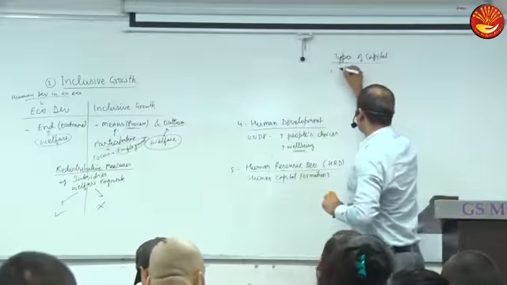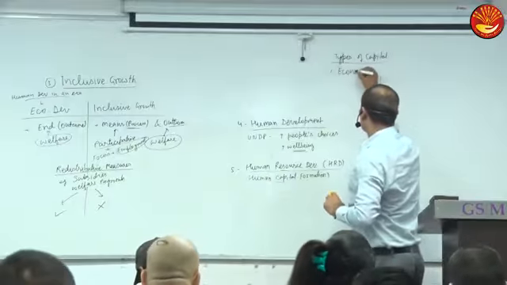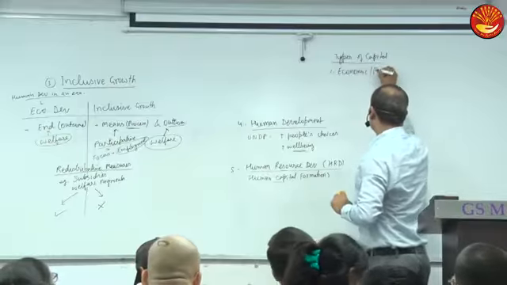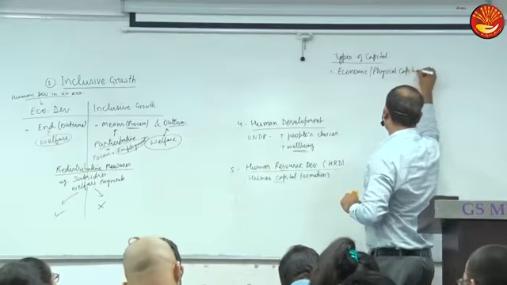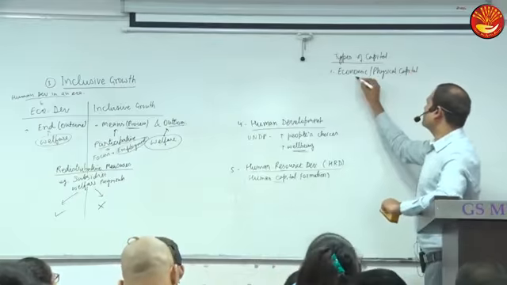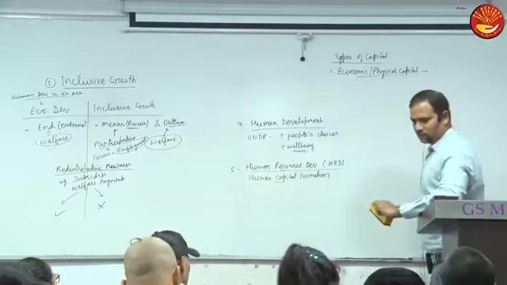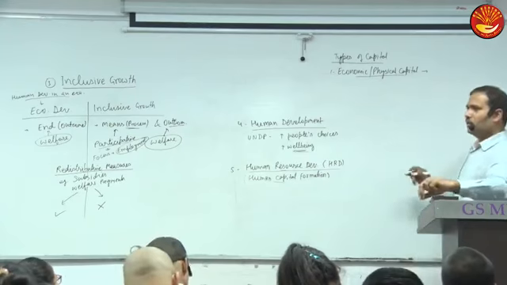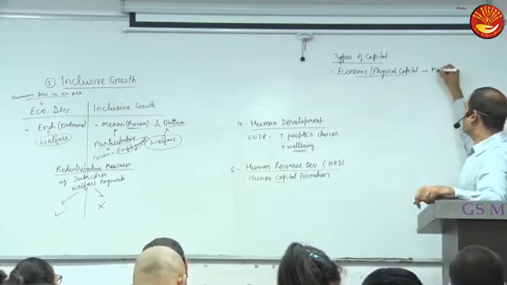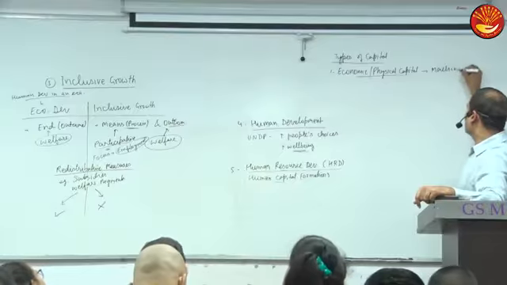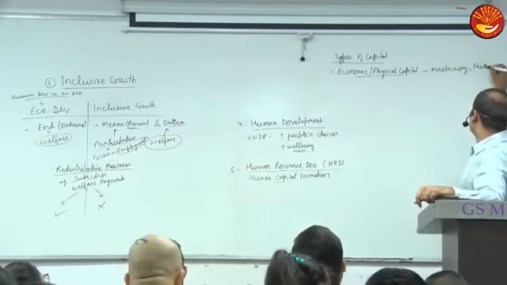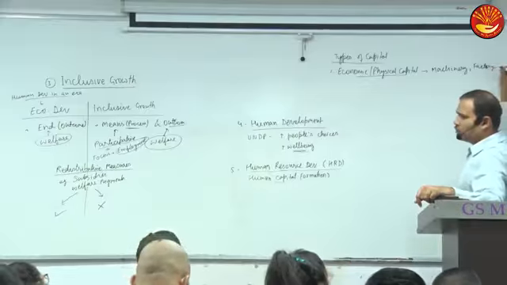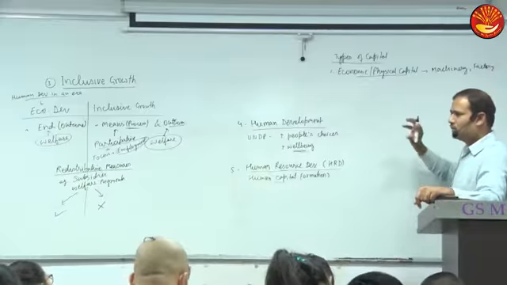One, as I told you, is economic or physical capital. What is this economic capital or physical capital? It includes machinery, factory, equipment, etc. It means the physical stock of machinery, factory.